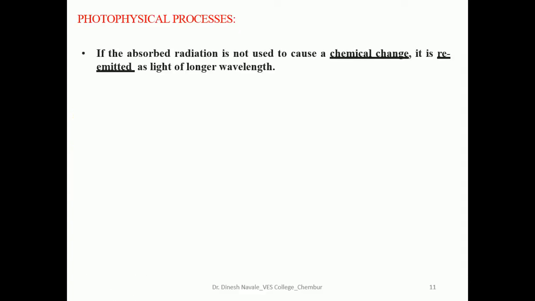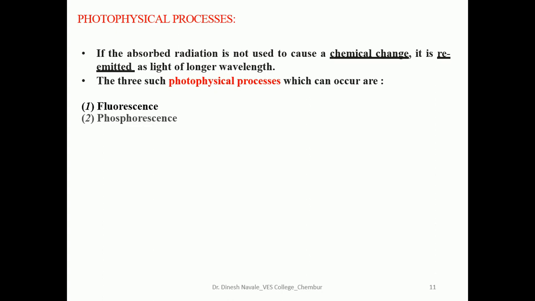So what are photophysical processes? If the absorbed radiation is not used to cause chemical change, it is re-emitted as light of longer wavelength. That means sometimes a molecule at the ground state will absorb energy and go into the excited state. If that absorbed energy is not sufficient to carry out chemical changes, the molecule will come back to the ground state with emission of longer wavelength. The three such photophysical processes are normally called fluorescence, phosphorescence, and chemiluminescence.